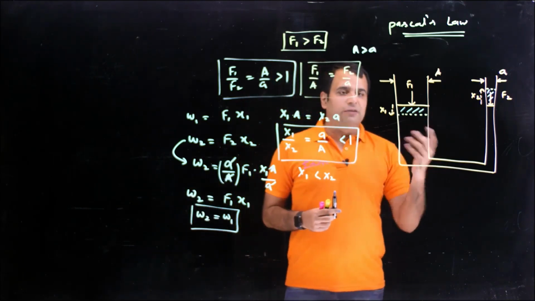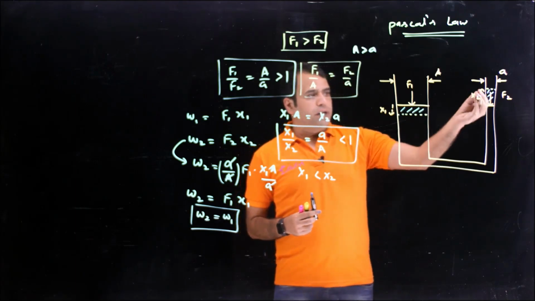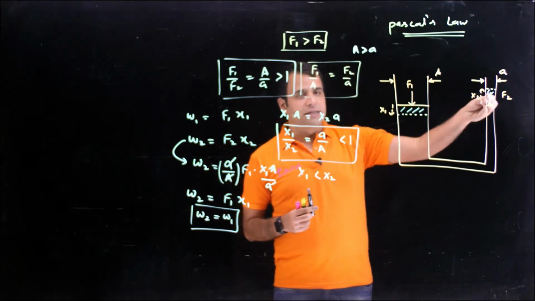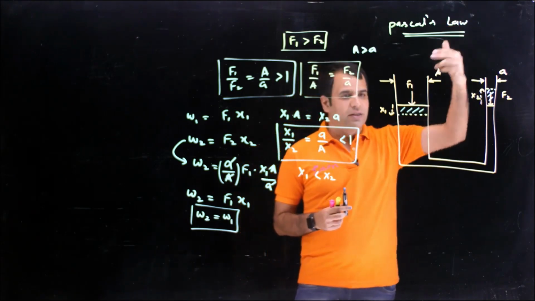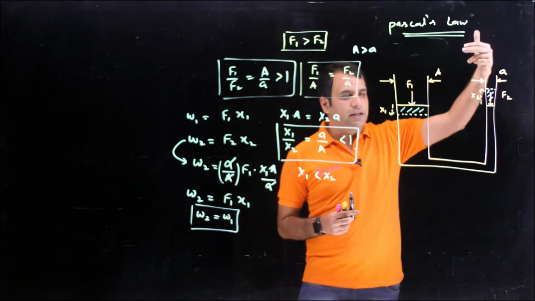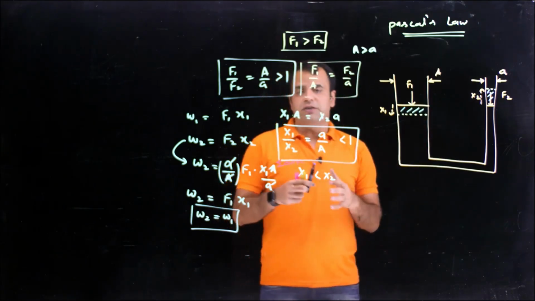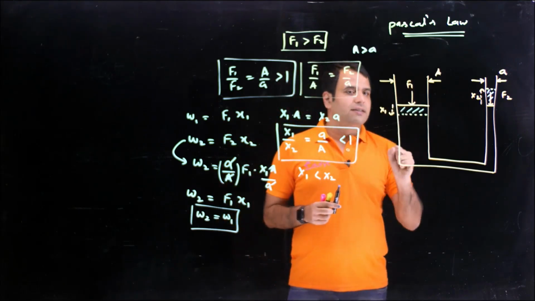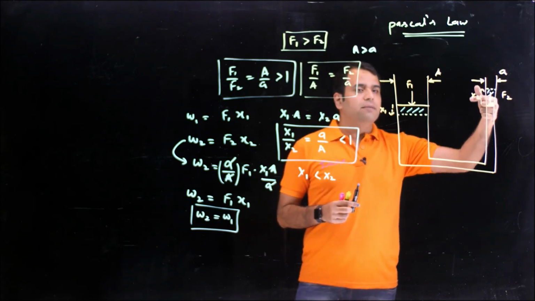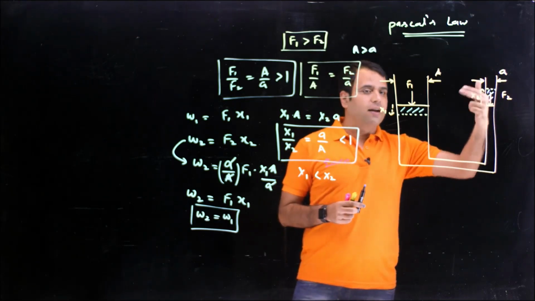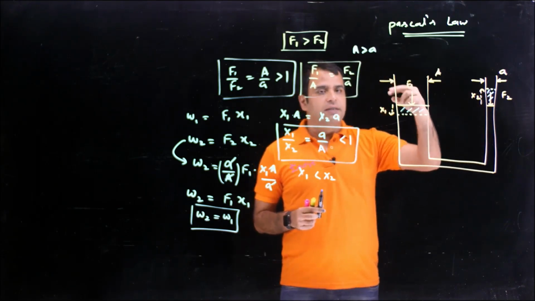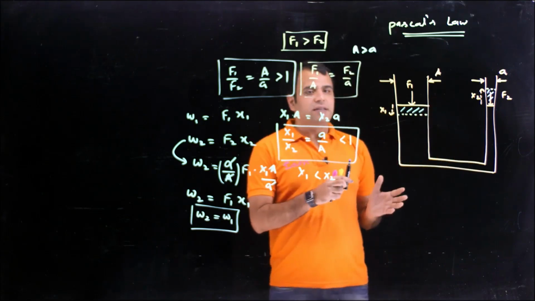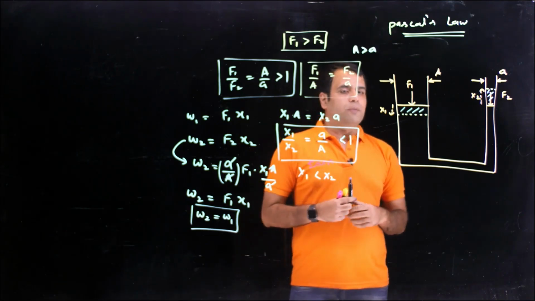So if you want more displacement, let's say we have an object and I want to move that object with a faster speed, I'll be putting the force here, because with a smaller displacement here, the displacement there will be more. With a smaller speed here, the velocity there will be more. But if there is a heavier object and we just want to lift it, we'll put that heavier object here. So with a smaller force and greater displacement, we'll be able to get greater force and smaller displacement. So the effort will remain the same. The only thing which will change is the amount of force you have to apply.